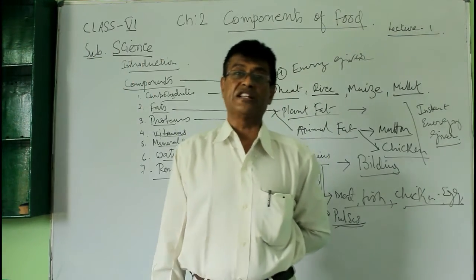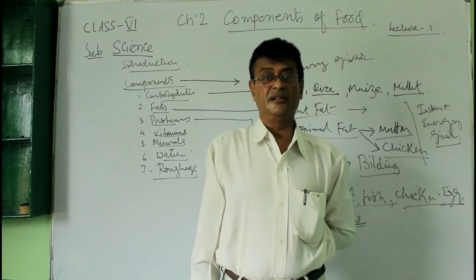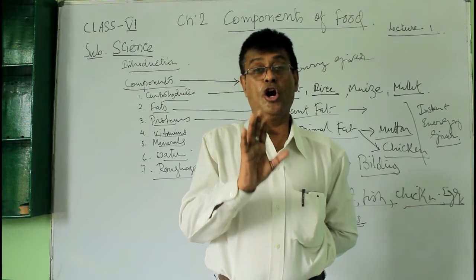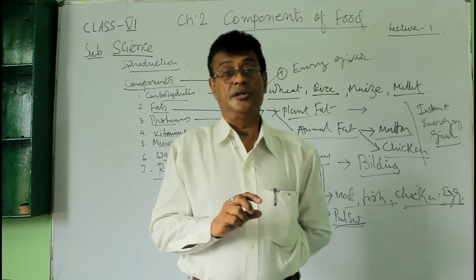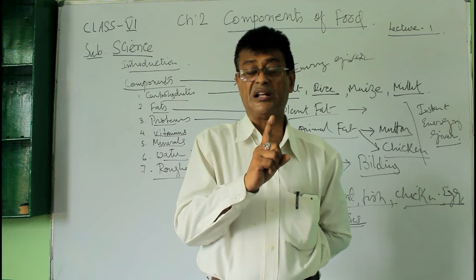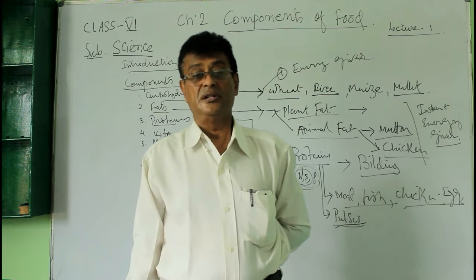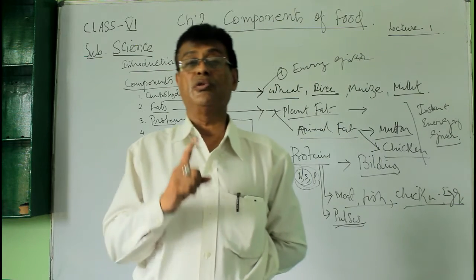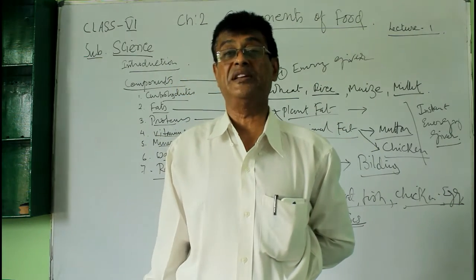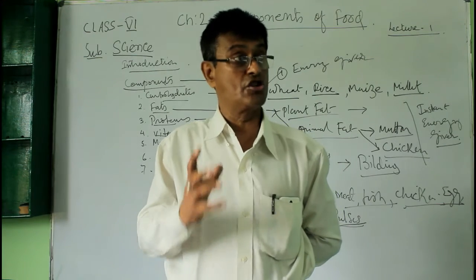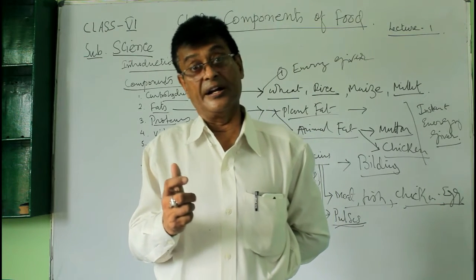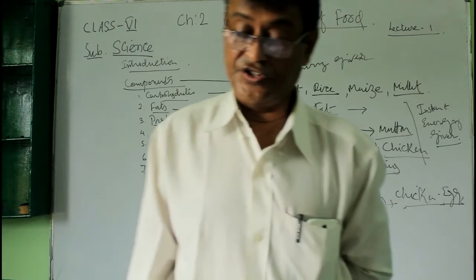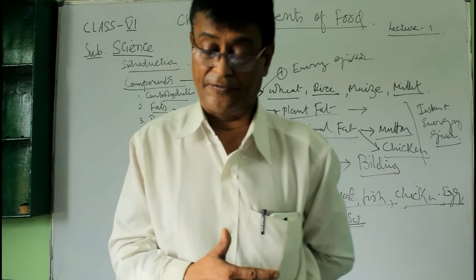Like soya bean. There is a comparison: soya bean is a plant protein, but each has a lot of power. 6 kgs of milk and a huge weight of meat can be compared with only 1 kg of soya bean. That means soya bean is a master protein. It is having lots of protein. And as it is plant protein, it is easily digestible. So you get fish, chicken, eggs and all those, and soya bean from the plant protein.